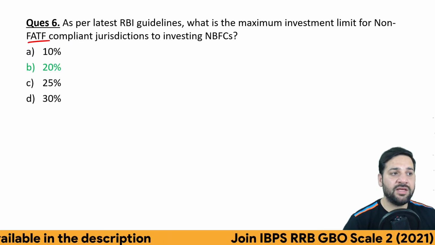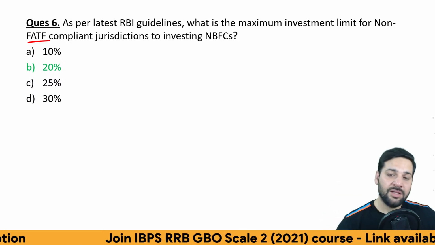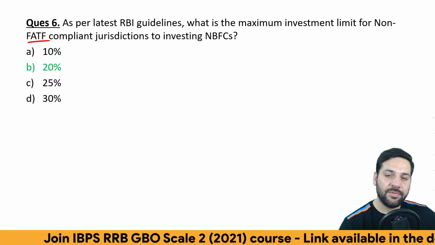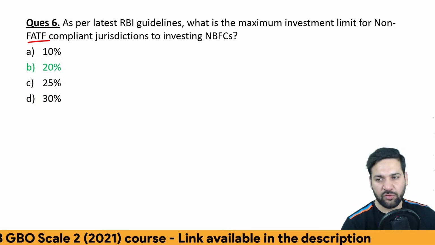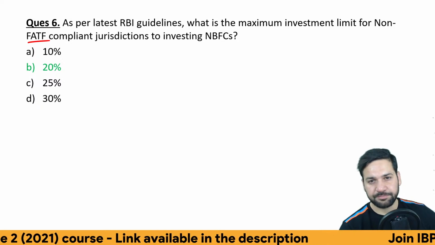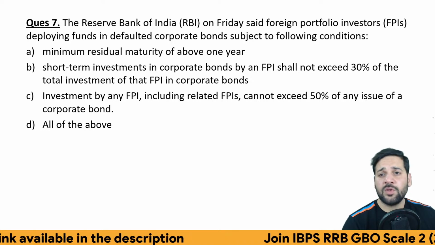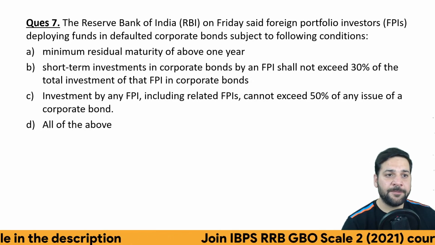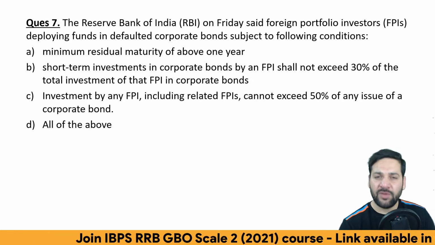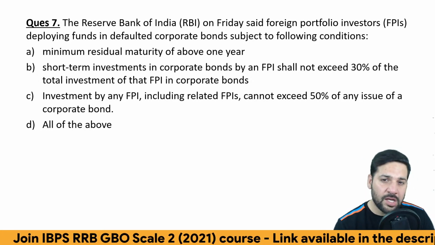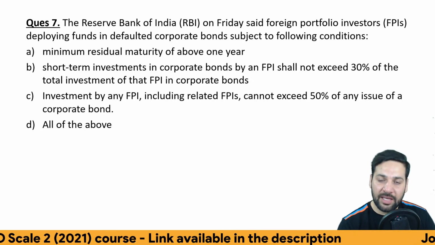So the investors from non-FATF compliant jurisdictions, the maximum money that they can invest in NBFC should not be more than 20% of equivalent voting power. Okay. The last question. The RBI on Friday said, there are certain limitations on FPI to invest in the defaulted bonds. What are those limitations? The RBI actually relaxed the norms.